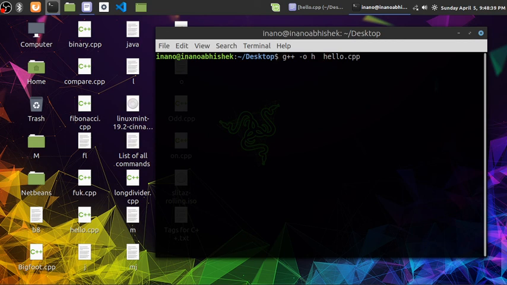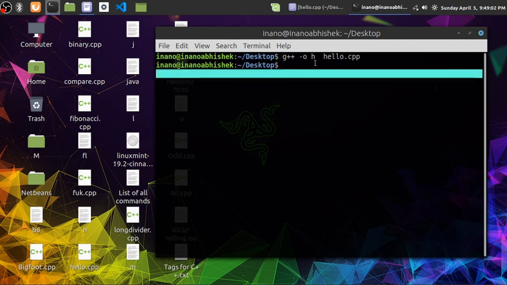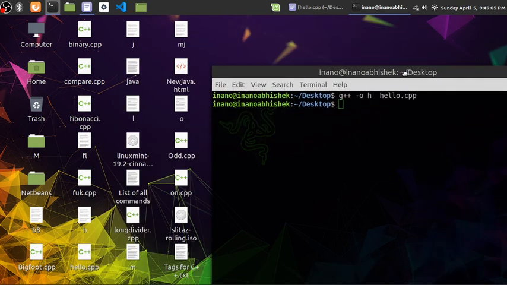So it's the compilation time, and we need to compile it. That's it. So we've written everything. You can just copy it into your Linux Mint terminal and press enter. Now the compiler is compiling the file, checking whether everything is correct or not, and that's it. The h file has been created for this program. Okay, so now this file has been created. Now I can run this program, or now I can run this file.